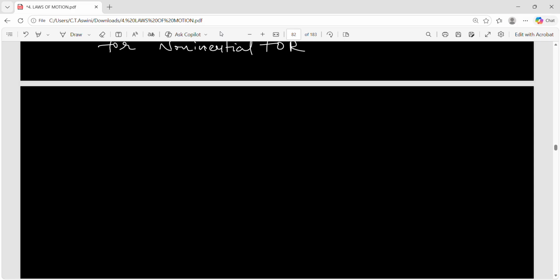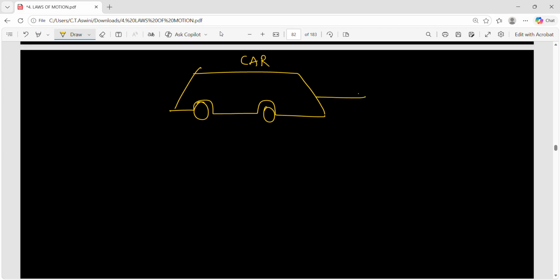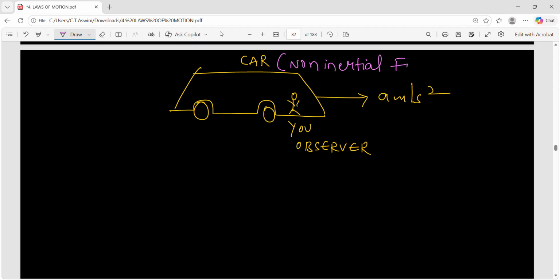Clear with this? And there is an important case in this. You'll be asked some questions. Like there is a car, same car example again. Consider that it is moving forward with acceleration a meter per second square. You are the observer here. Where is the observer? The observer is inside the car. And how is this car? The car is moving forward with some acceleration. So what is the car now? It's a non-inertial frame of reference, because it is moving with some acceleration, right?